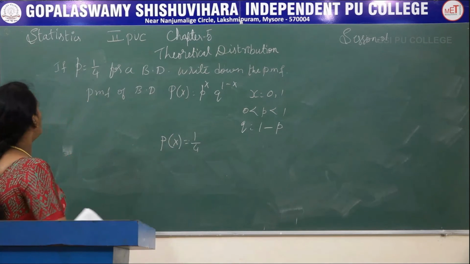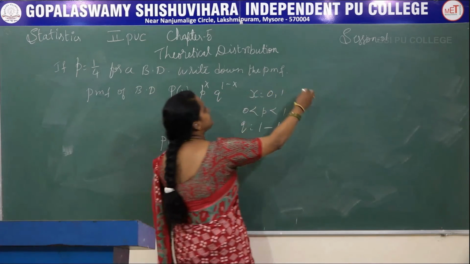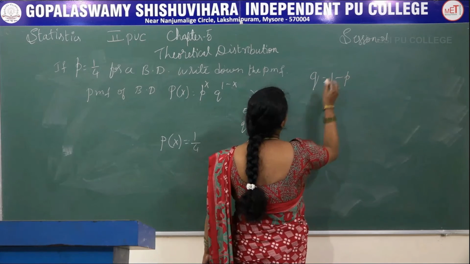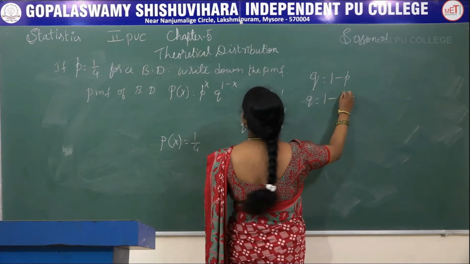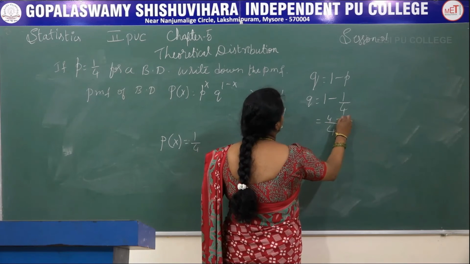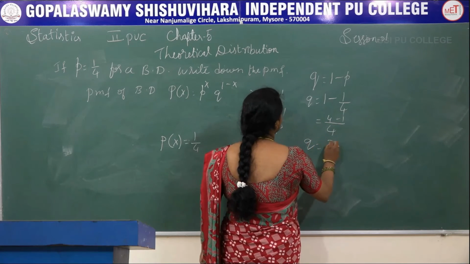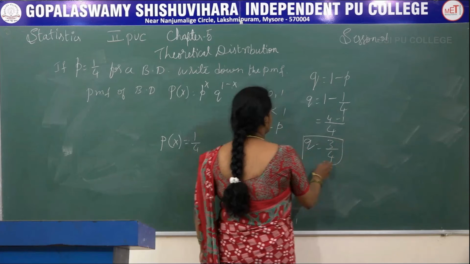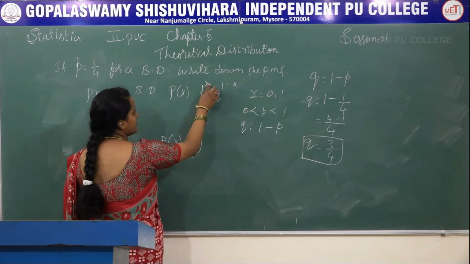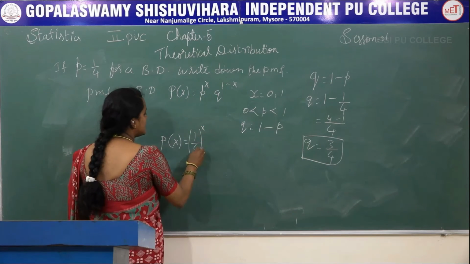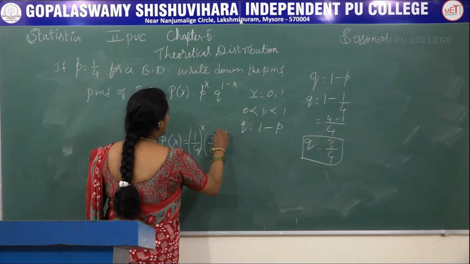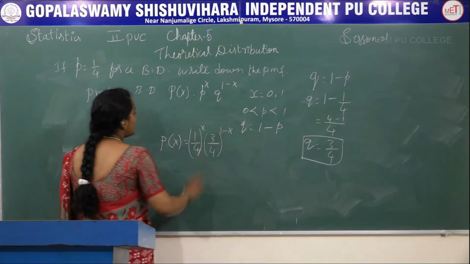Okay, so we know that q is equal to 1 minus p. q is 1 minus 1 by 4. If I take the LCM, it is 4, 4 minus 1. So q is 3 by 4. Okay, then you substitute that also. We don't know the x value, I'll take it as it is. It is 1 by 4 and q value is 3 by 4. I don't know the x value, so I'll leave it as it is.